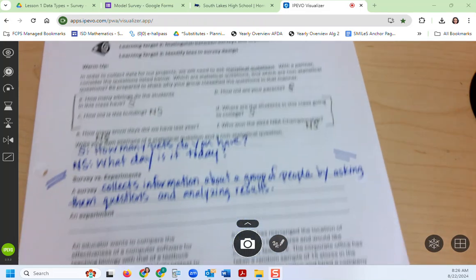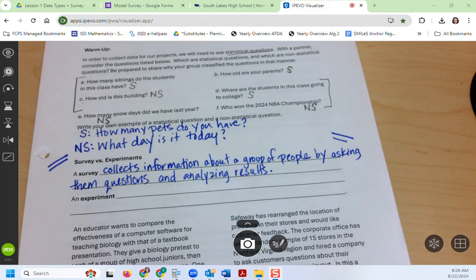Okay? So what other kinds of surveys might people be taking besides the survey that a teacher gives you? Can you guys think of any other surveys? Anybody ever call to ask your opinion on things or text you to ask your opinion on things? Yeah, I've been getting a lot of political texts lately. Like, we want to know your opinion on the election, things like that. And that's a survey too. I think I'm getting a lot of phone calls about them too, but I don't pick them up.